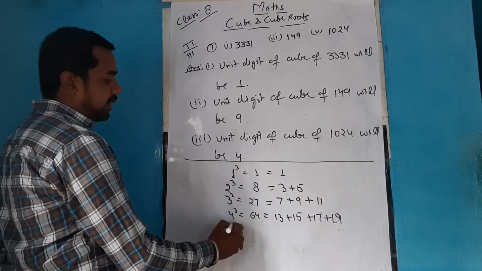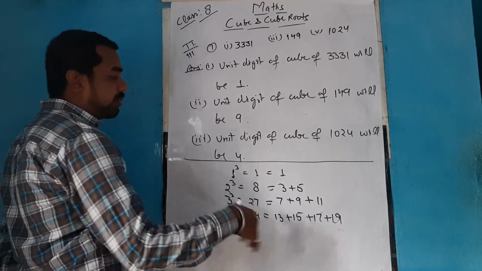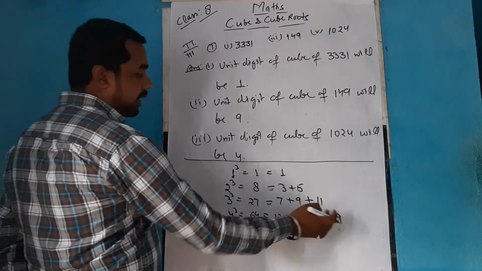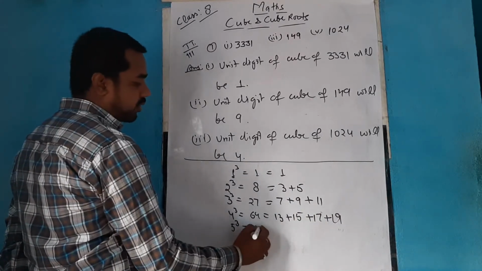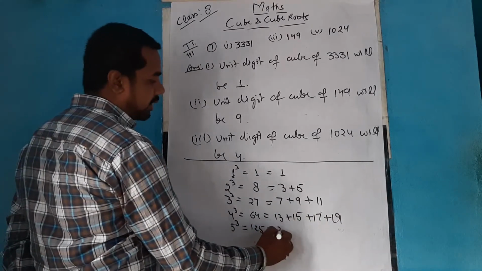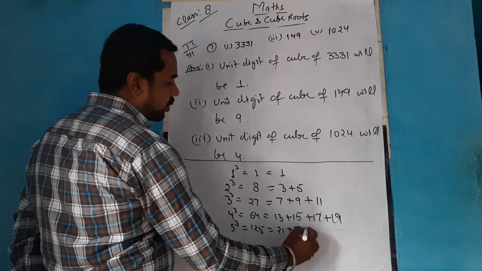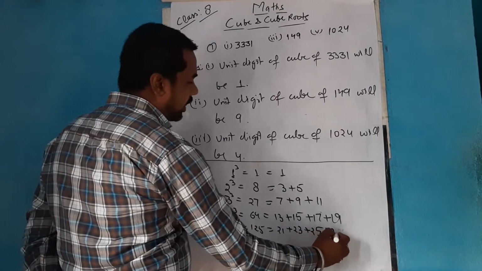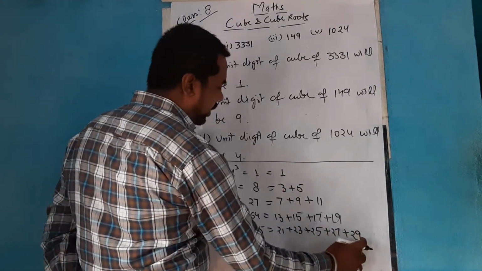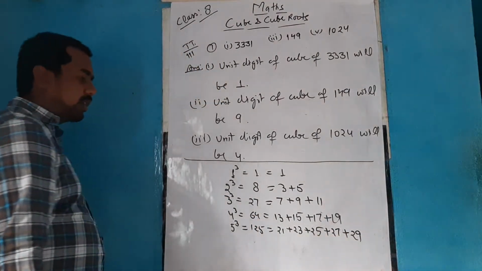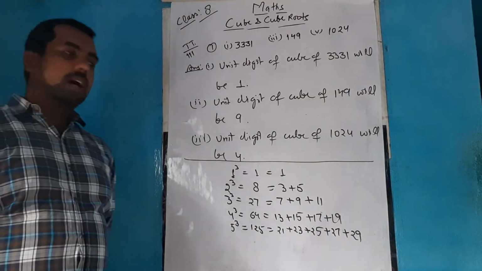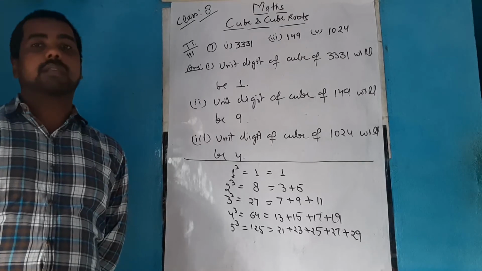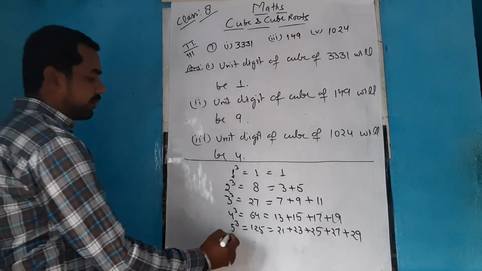Now similarly, when you go for 5 cube, 5 consecutive odd numbers after 19, to get 125, that become 21, 23, 25, 27, 29. So when you write 5 consecutive numbers after 19, the sum will automatically become 125.